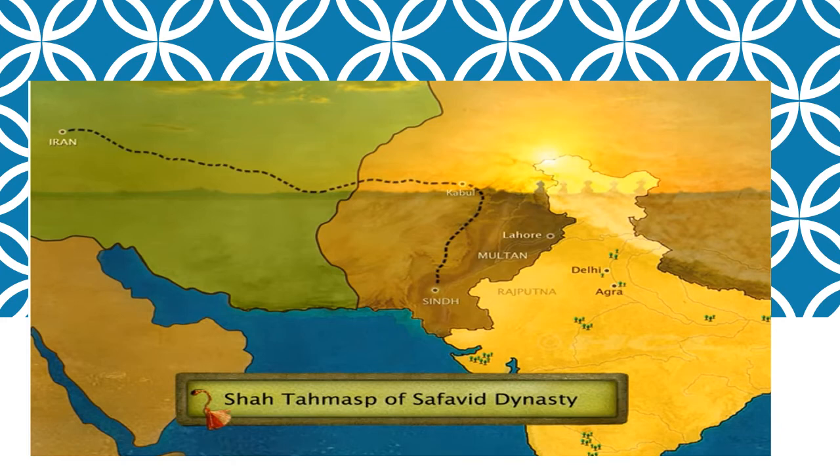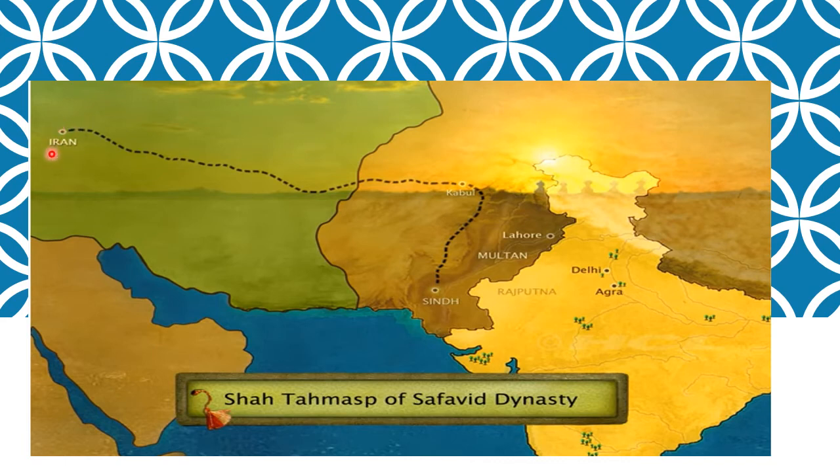Humayun had to flee from Sindh, taking the route from Kabul, and he went up to Persia, which is Iran, and there he was welcomed by Shah Tahmasp of the Safavid dynasty. And this Shah Tahmasp helped Humayun to build his own army so that he could again attack and get back the territories that he had lost to Sher Shah Suri.